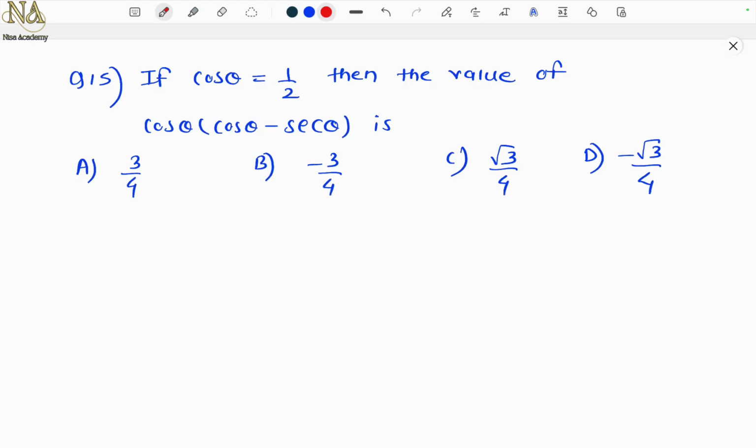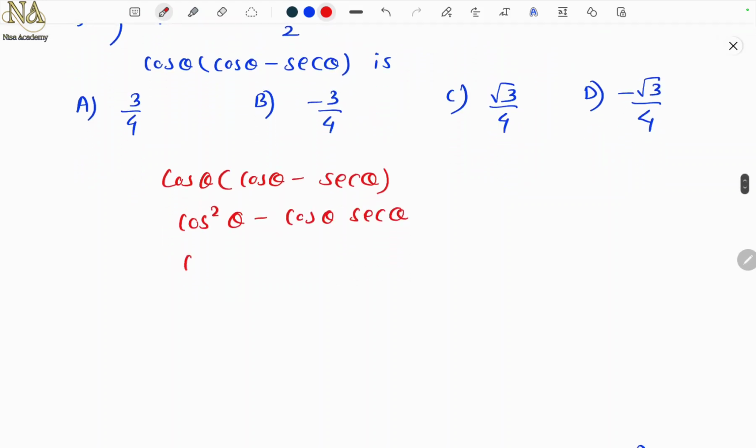Question number 15. If cos theta equal to 1 upon 2, then the value of cos theta in the bracket (cos theta minus secant theta) is. So cos theta in the bracket cos theta minus secant theta. So multiply cos theta into cos theta, cos square theta minus cos theta into secant theta. Now can I write secant theta as 1 upon cos?